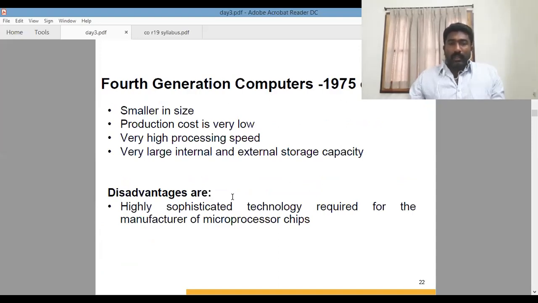Coming to the disadvantages, we need to design microprocessor chips. From 1975 to the 1980s or 1985, microprocessor development was lagging. Later, at around 80 to 85, microprocessor technology came into existence, which changed all the revolutions and elaborated all the computer structures.